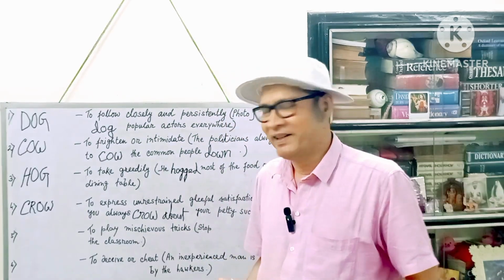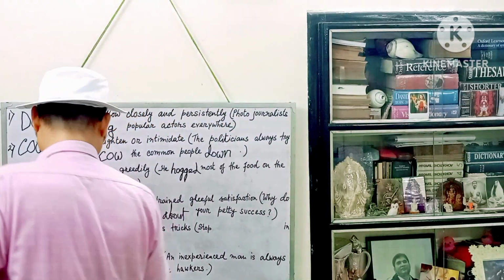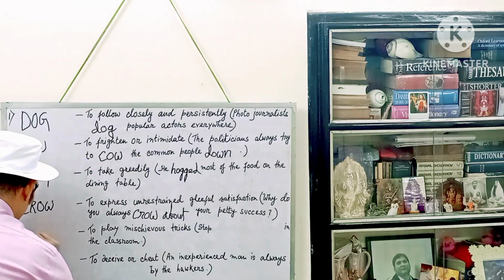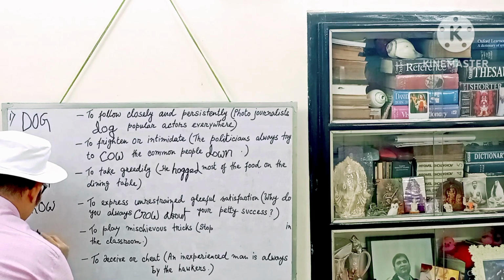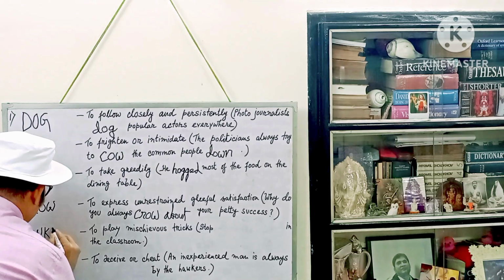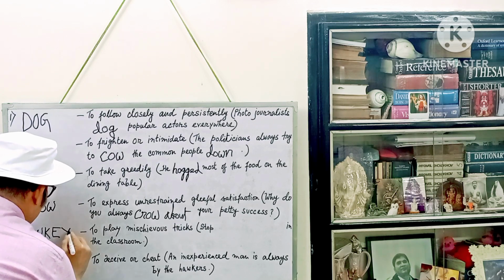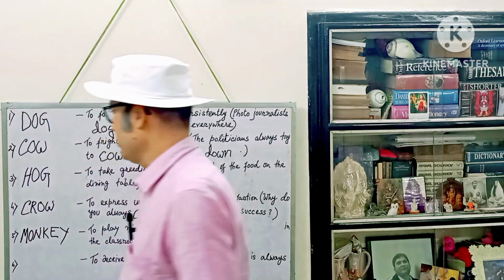Yeah, right. That's monkey. M-O-N-K-E-Y. Monkey. The word is monkey.